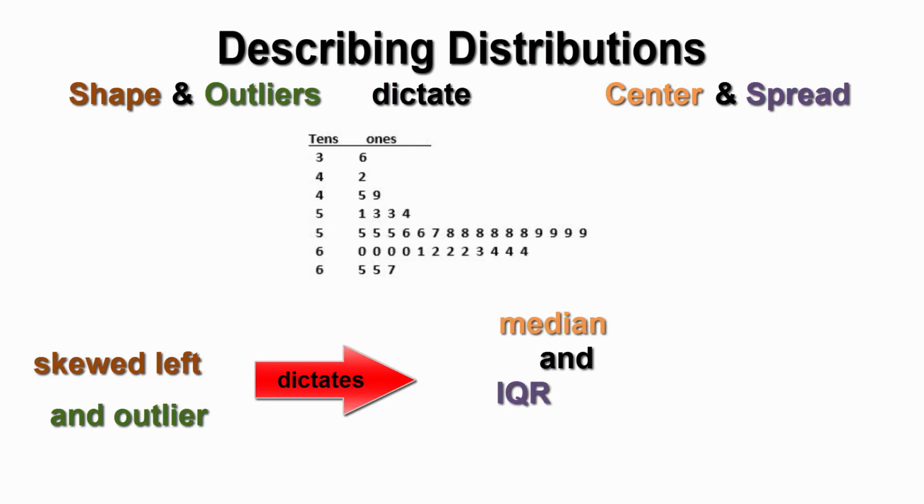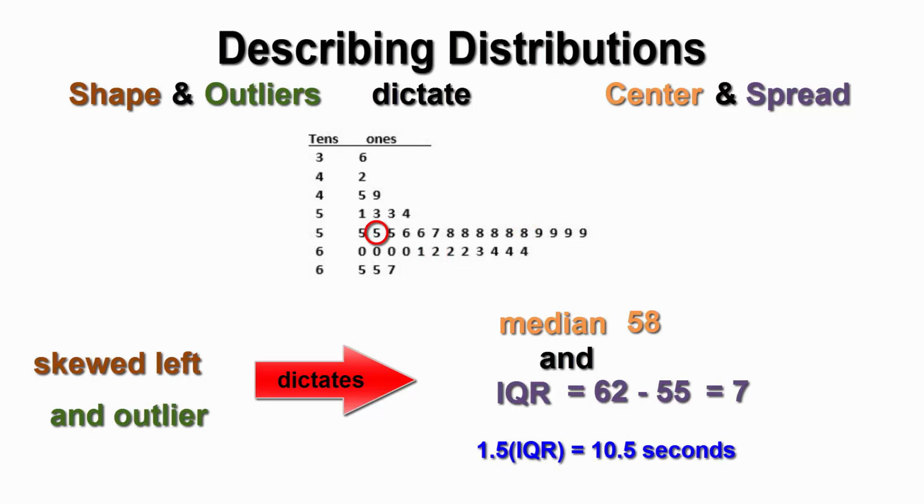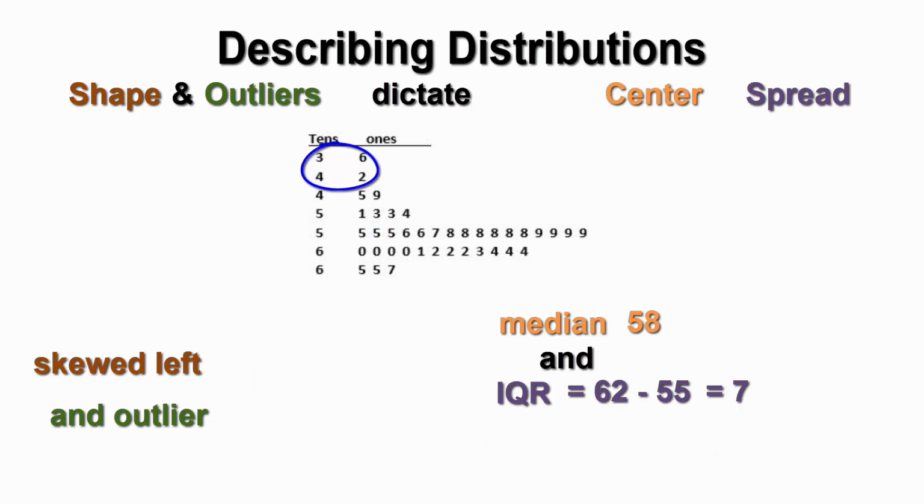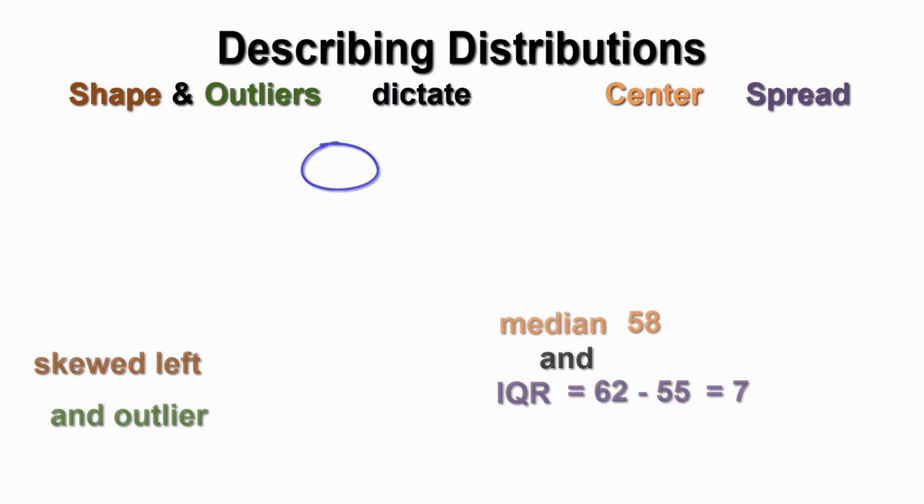to determine potential outliers. The median is 58 seconds, lower quartile 55 seconds, upper quartile 62 seconds, IQR is 7 seconds, 1.5 times the IQR is 10.5 seconds, anything at least 10.5 seconds below the lower quartile of 55 is an outlier. The times to complete the obstacle course are skewed left with two outliers, 36 seconds and 42 seconds. The median is 58 seconds, the IQR is 7 seconds.